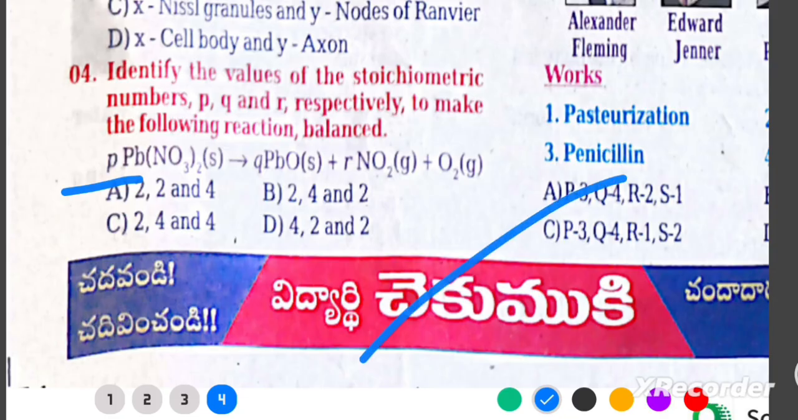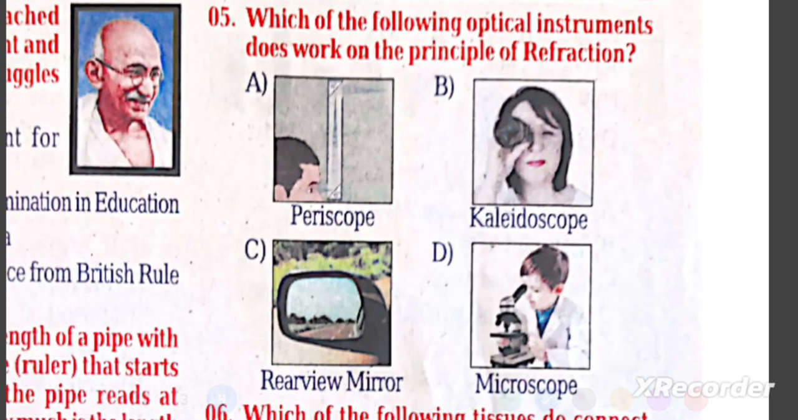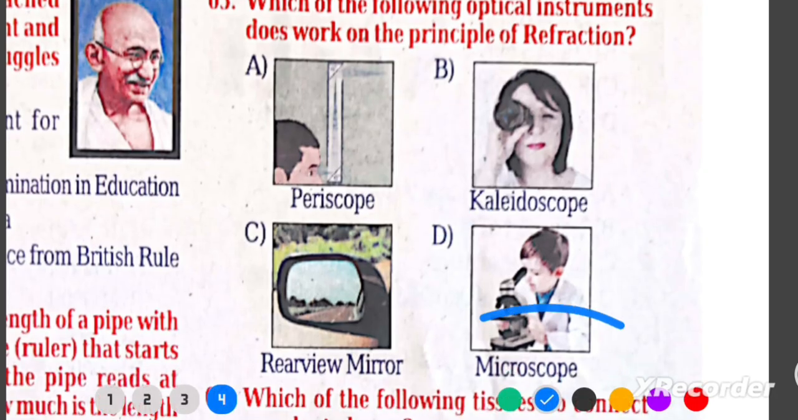Q5. Which of the following optical instruments works on the principle of refraction? A. Periscope. B. Kaleidoscope. C. Rear view mirror. D. Microscope. Explanation: refraction is the bending of light as it passes through different mediums. Microscopes and lenses work on refraction, while periscope and mirrors work on reflection.